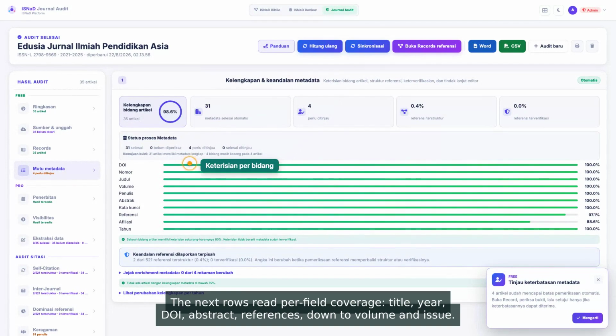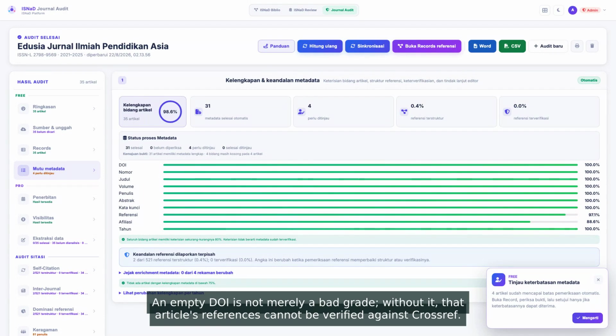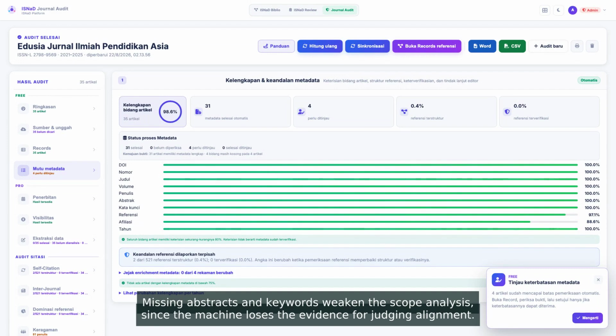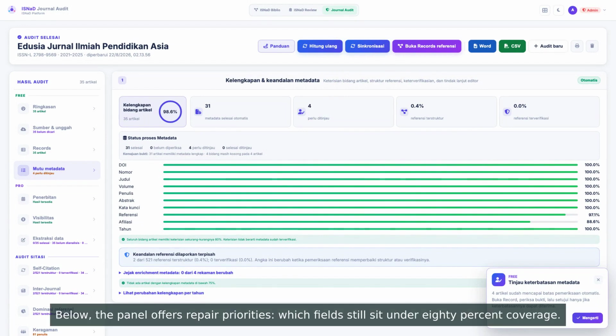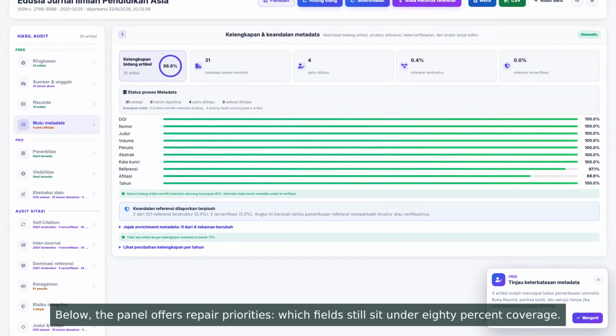Per field coverage: title, year, DOI, abstract, references, down to volume and issue. An empty DOI is not merely a bad grade. Without it, that article's references cannot be verified against Crossref. Missing abstracts and keywords weaken the scope analysis, since the machine loses the evidence for judging alignment. Missing affiliations blur the diversity and inbreeding analyses. This is the field most often neglected in OJS. Below, the panel offers repair priorities: which fields still sit under 80% coverage.